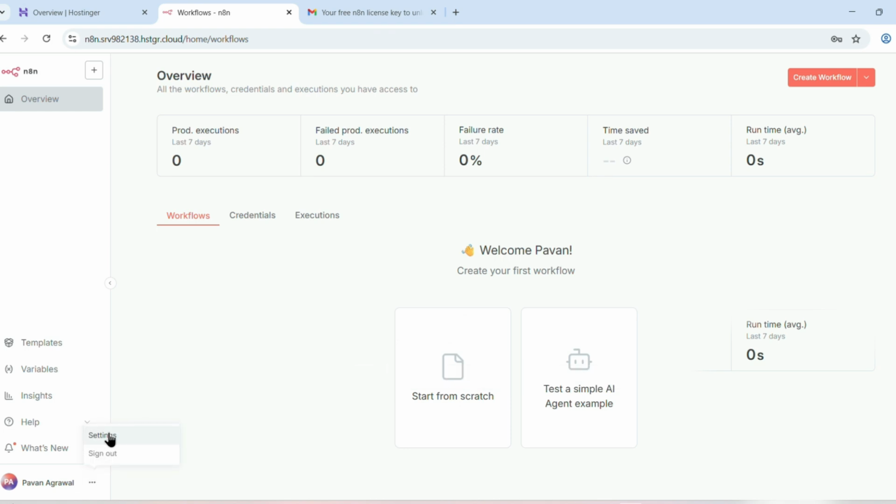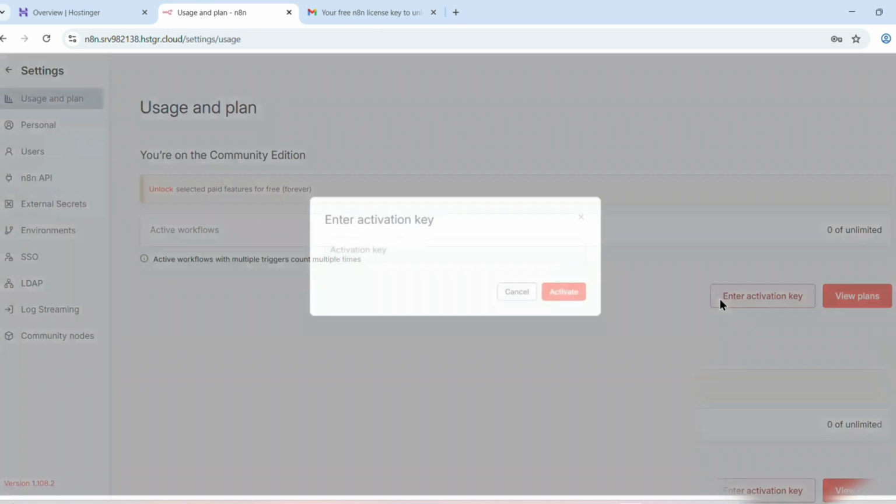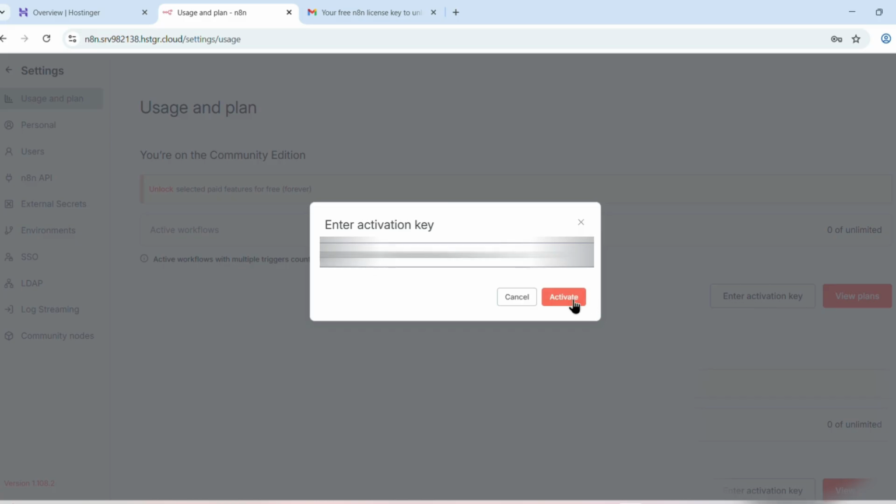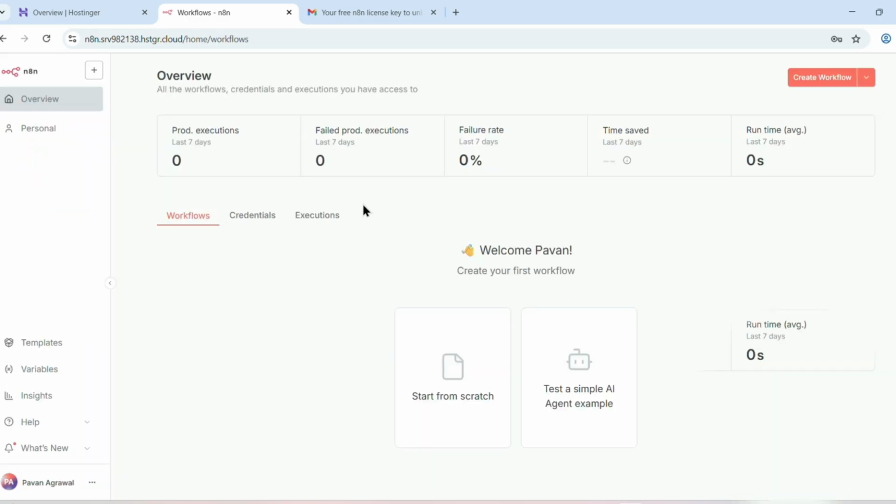Now I am on my dashboard. I go to settings, and you will find enter activation key. Enter it here and press activate. Now everything is set up. Now you are free to make your N8N workflow.